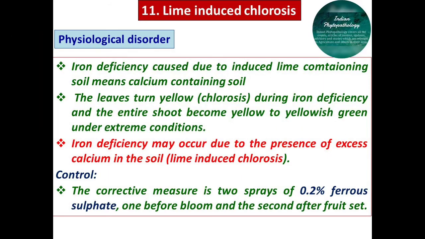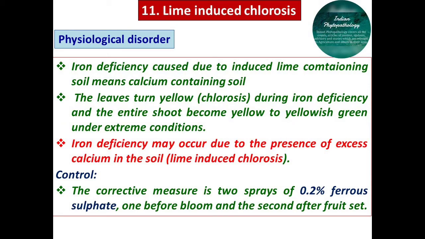Another important disorder of mango is lime-induced chlorosis. This lime-induced chlorosis is a physiological disorder. This iron deficiency is caused due to lime, that is lime-containing soil, meaning calcium-containing soil, which induces this iron deficiency. The leaves turn yellow, called chlorosis, and chlorosis occurs during iron deficiency, and the entire leaf can become yellow to yellowish green under extreme conditions.